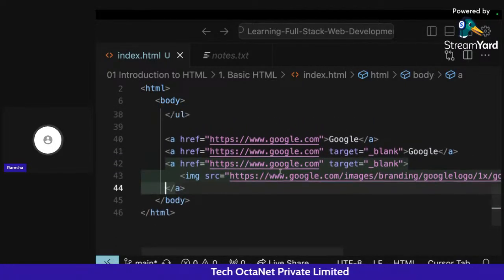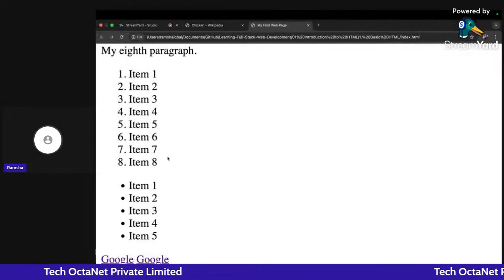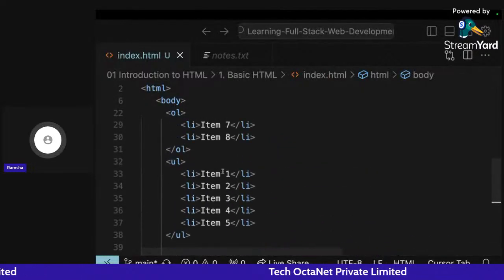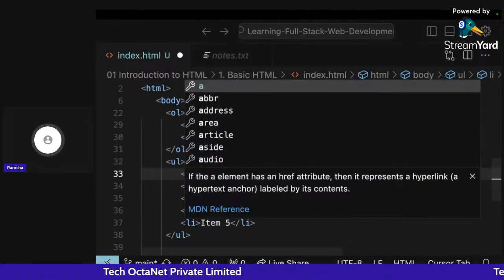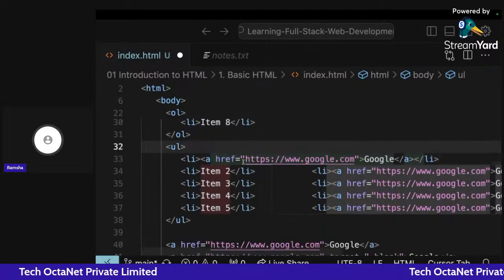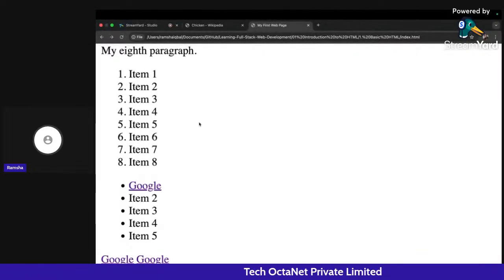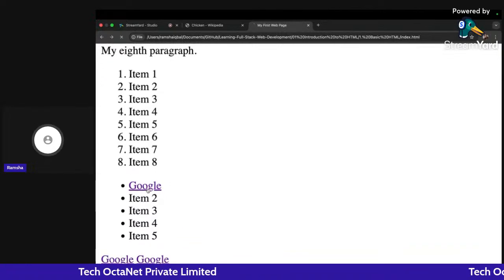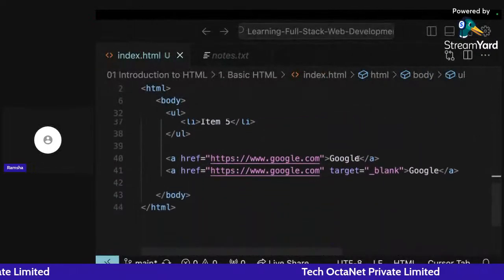You can also add an image. Let me show you how we can add images, first of all. I can also create these list items as anchor tags. Inside item one, I write an anchor tag, google.com. If I save it and click on refresh, you can see this has also changed. So I can also add links inside list items here. If I click on this, we'll be redirected to google.com.